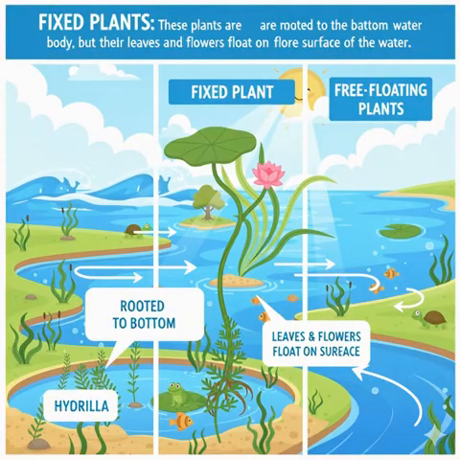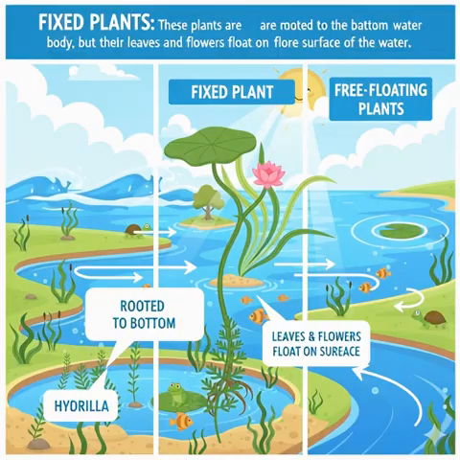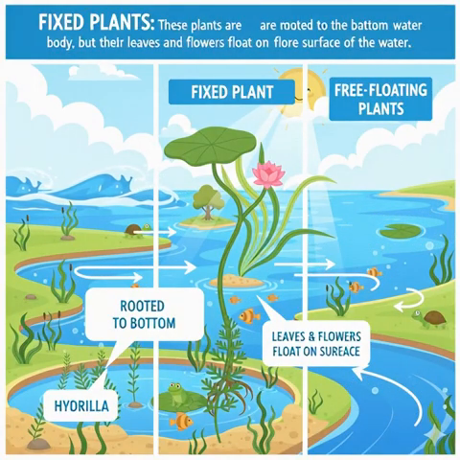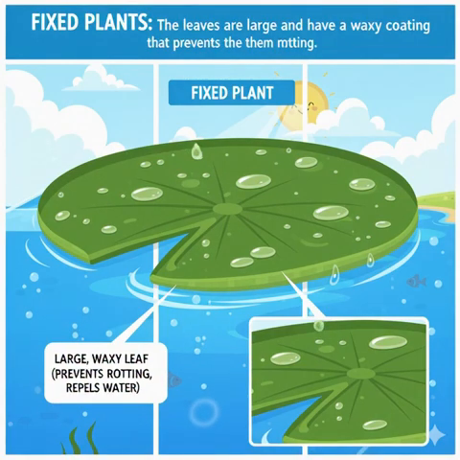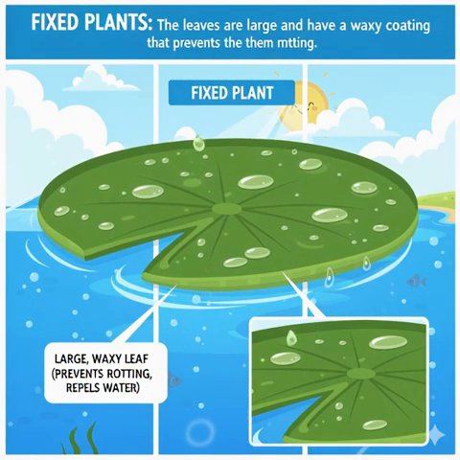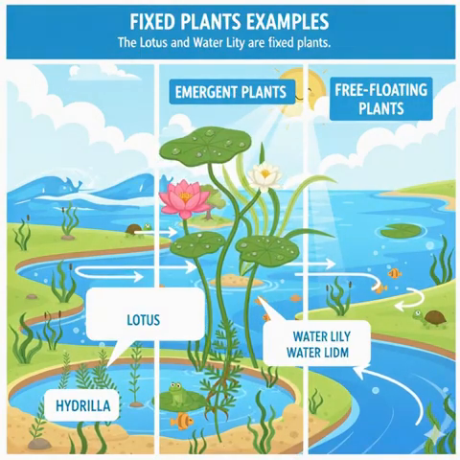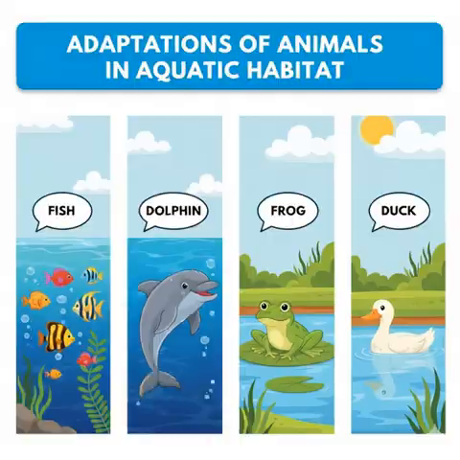Fixed plants. These plants are rooted to the bottom of a water body, but their leaves and flowers float on the surface of the water. The leaves are large and have a waxy coating that prevents them from rotting. The lotus and water lily are fixed plants.